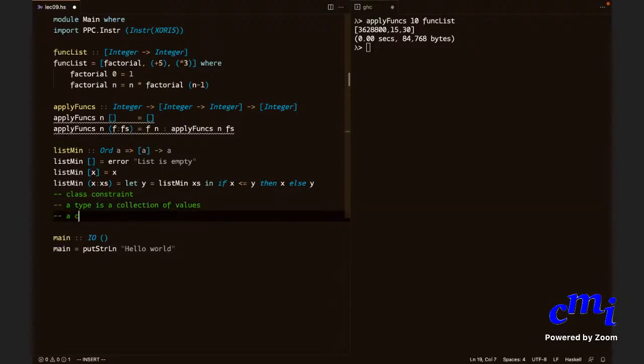Whereas a class is a collection of types, roughly, with common functionalities. For instance, Ord is the class of all types which allow you to do a comparison, like less than or equal to, etc. Is it clear? Similarly, is Foldable also a class?